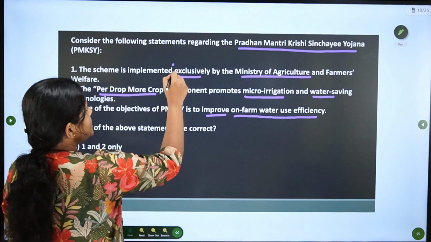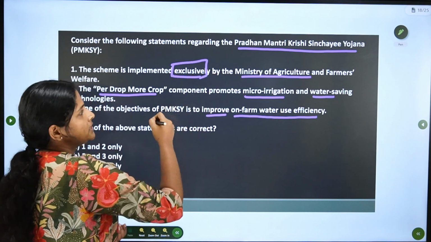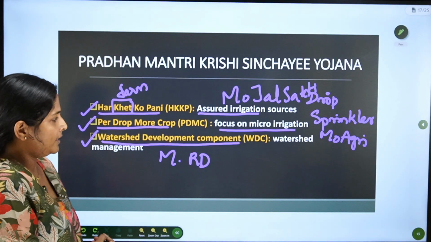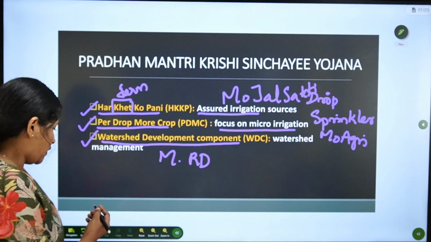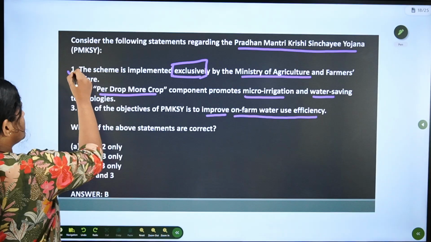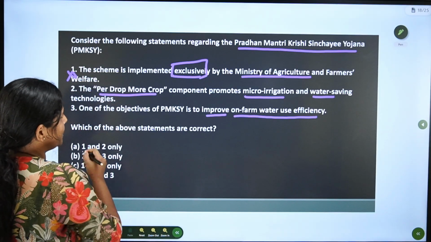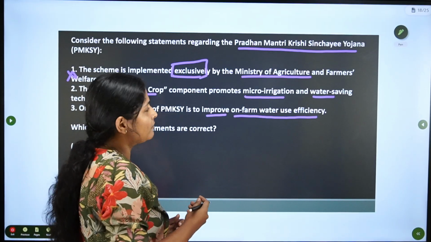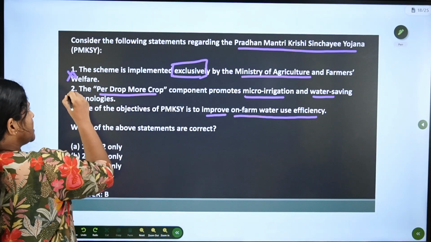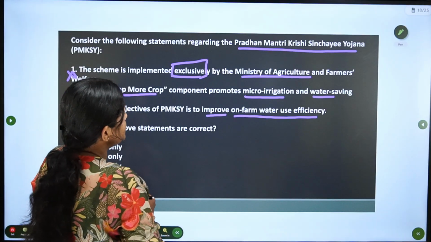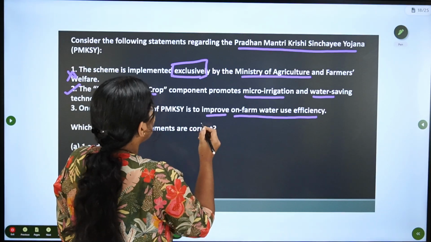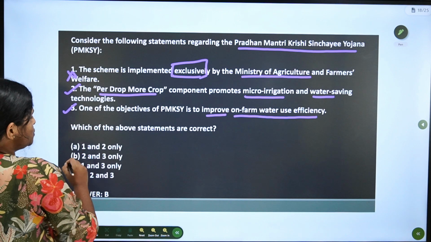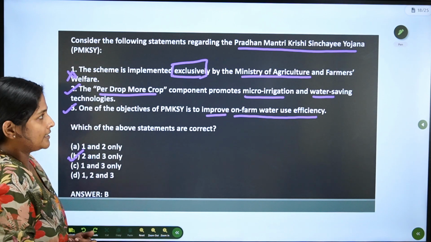First statement says it is exclusively handled by Ministry of Agriculture. No, right? Ministry of Jal Shakti is involved, Ministry of Rural Development is involved. So, first statement is wrong. Second statement is correct, right? Per drop more crop is for saving water through micro irrigation methods. So, second statement is correct. Third statement is to improve on-farm water management system, to improve water efficiency. That is also correct. So, 2 and 3 are correct and B will be the answer.